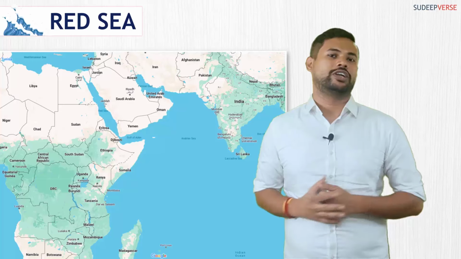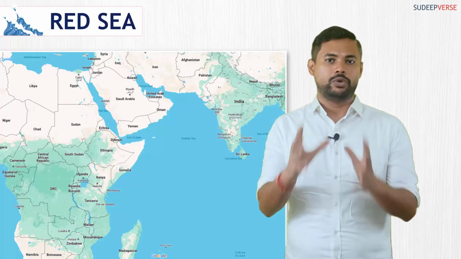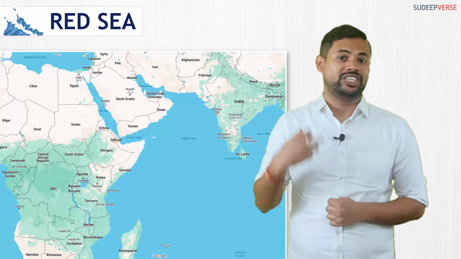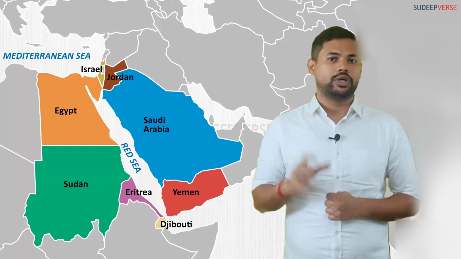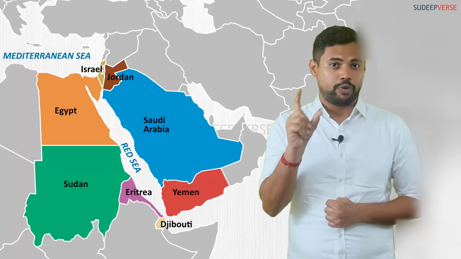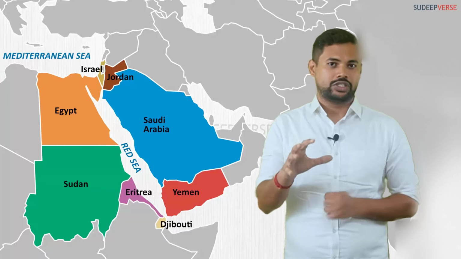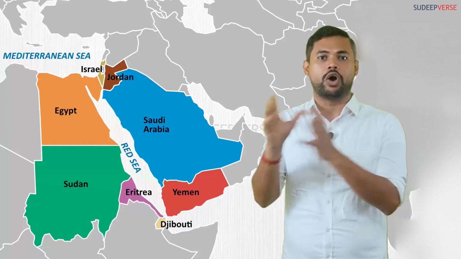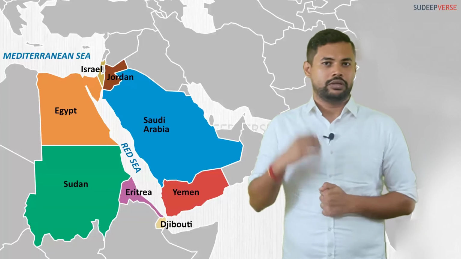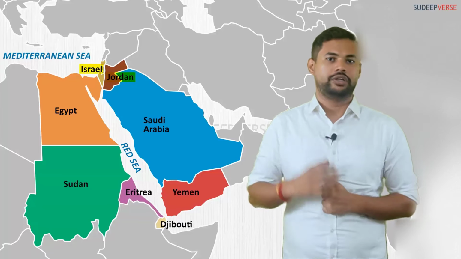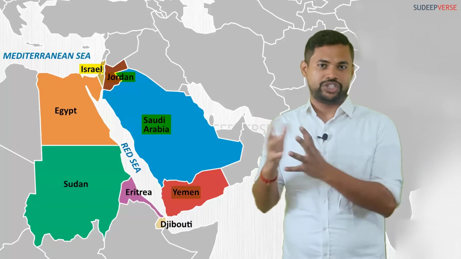So some of the factual dimensions that you need to cover about Red Sea is, first, open the map and look at Red Sea and develop the spatial sense with respect to Red Sea. Now if you observe Red Sea, these are some of the important countries that have their border along the Red Sea. Let us start. If you're looking at the map, look at it in one order in the way that I will tell you. Red Sea is surrounded by Israel, Jordan, Saudi Arabia, Yemen. This is the West Asian part.